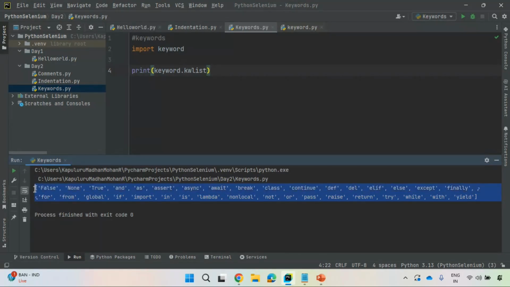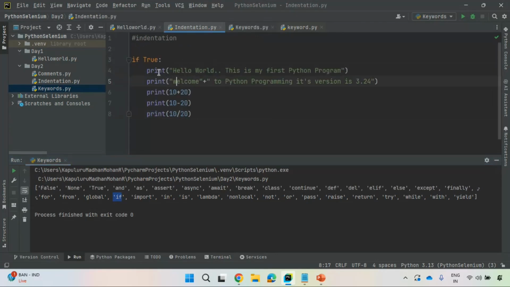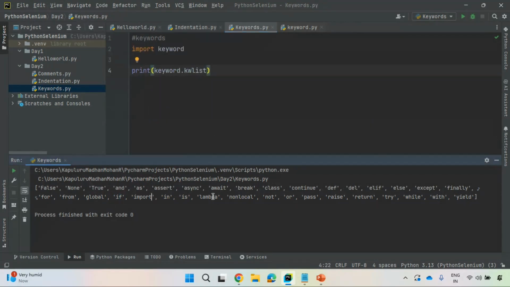You need to remember this at the very beginning. If you remember, going ahead it is very easy for you to use them. False, None, True, and, as, assert, async, global, nonlocal, lambda, pass, raise, return, try, while, with, yield. You see, if. Just now we used if when we discussed indentation. This if is also a reserved word, used only for checking a condition. For creating names, you should never use these reserved words.